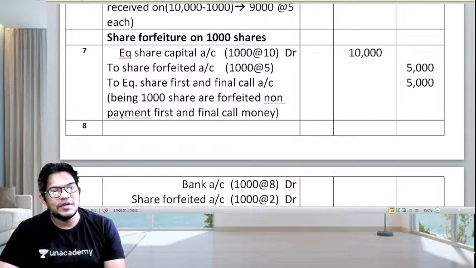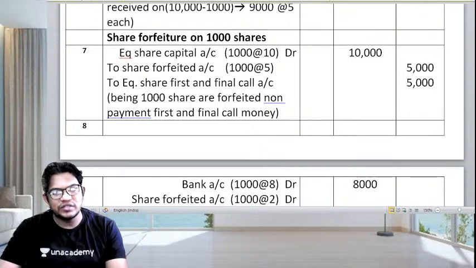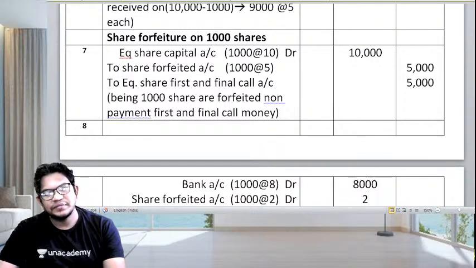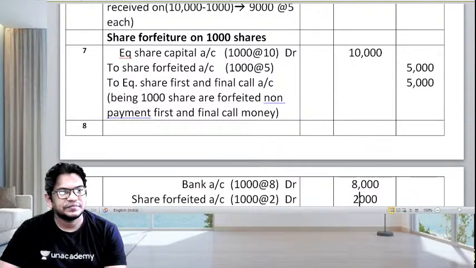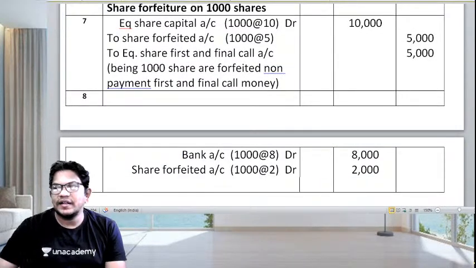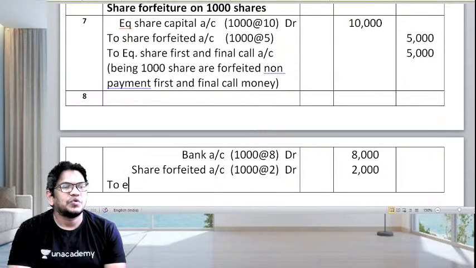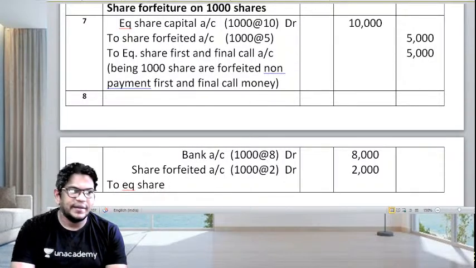They are reissuing for how much? 8. That means they are getting only 8,000 here. Required amount is 10,000. To share capital account, to equity share capital account.